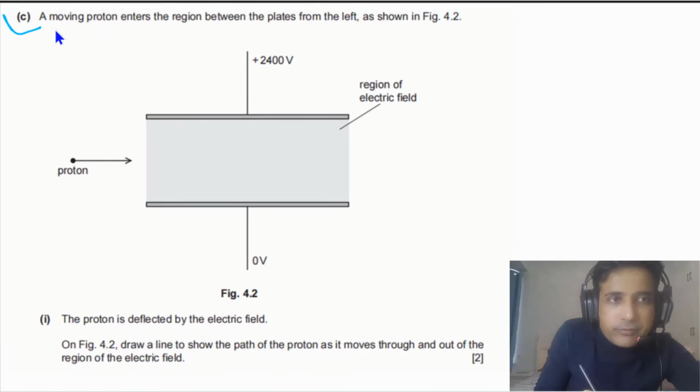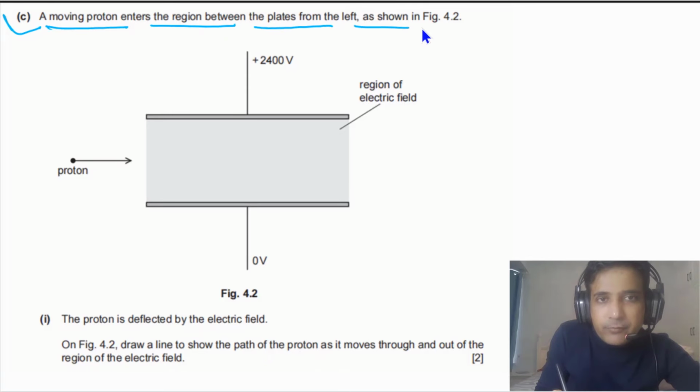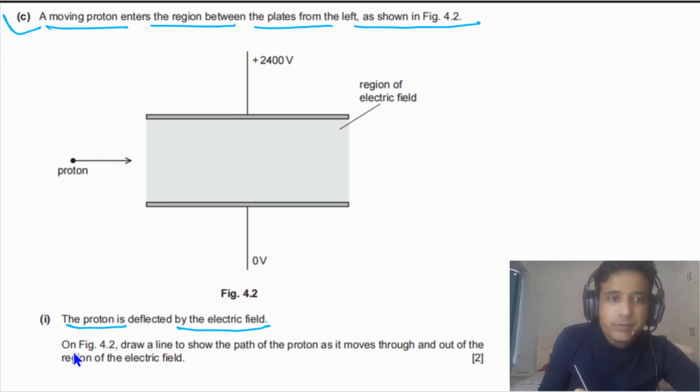For part C, it is given to us that a moving proton enters the region between the plates from the left as shown in figure 4.2. For part C1, it is given that the proton is deflected by the electric field. On figure 4.2, draw a line to show the path of the proton as it moves through and out of the region of the electric field.